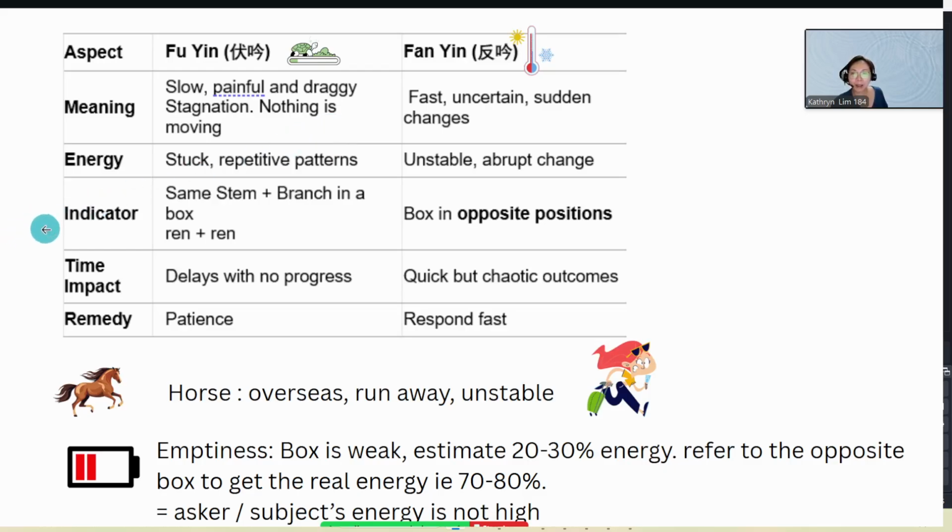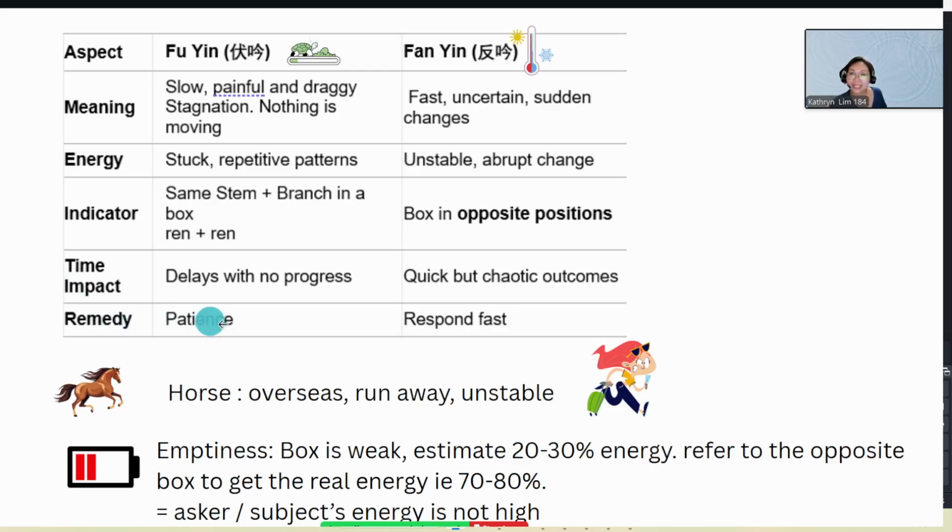So how do we identify it in the chart? You will notice that the stem and the branch in the box are the same. For instance, you see Ren and Ren together, maybe Geng and Geng together, Yi and Yi together, or Ding and Ding together. And by the way, Master says if in the box you see Ding, then Ding in the box is good.